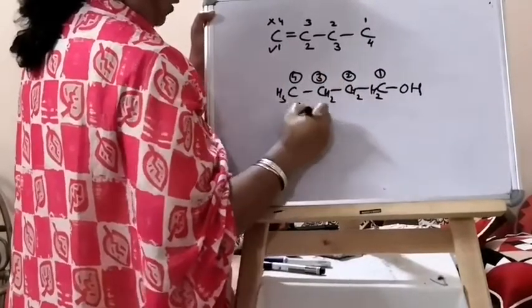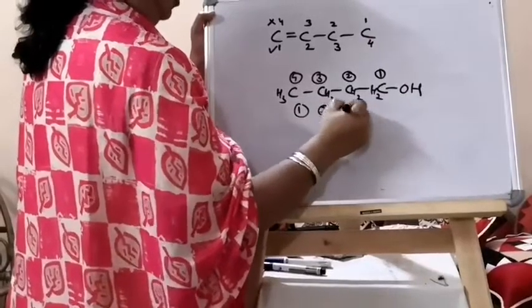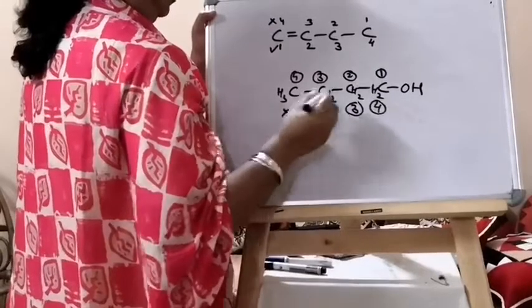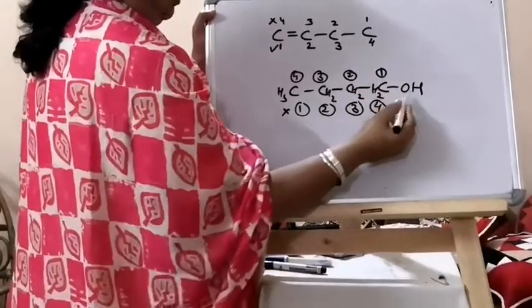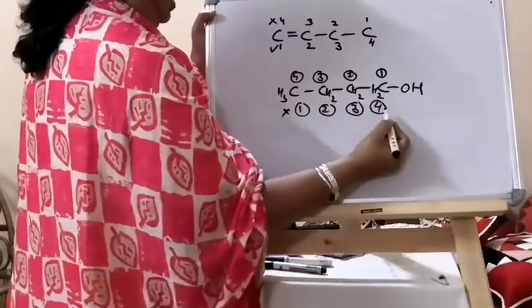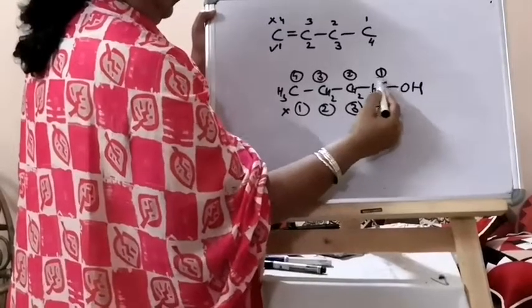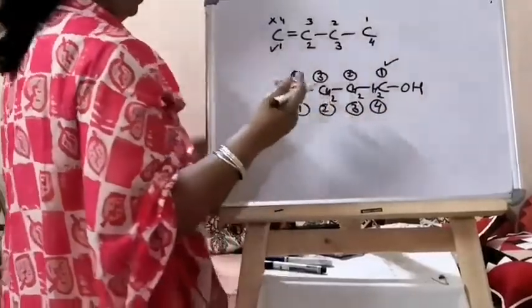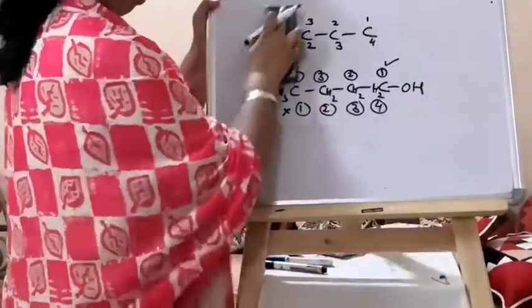And if you write 1, 2, 3 and 4, then this will be wrong. Least carbon. So OH is at 4 if we go this way, and it is at 1 if we come this way. So this is right, this one is wrong.